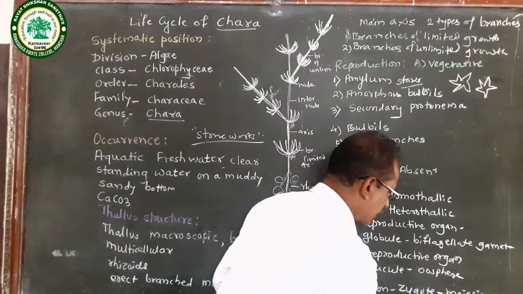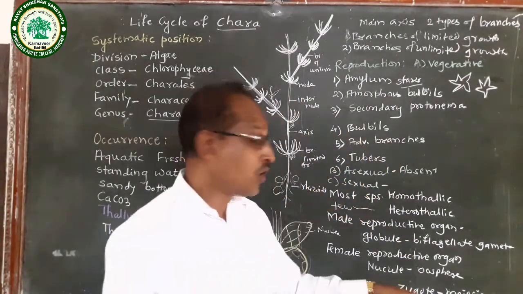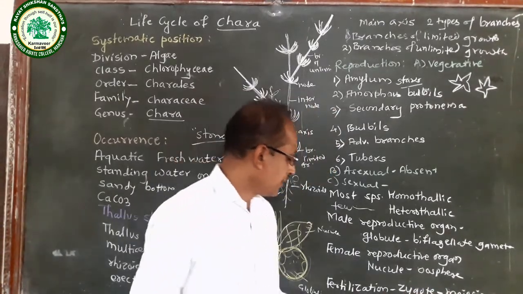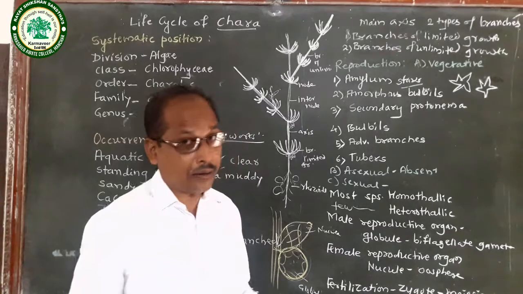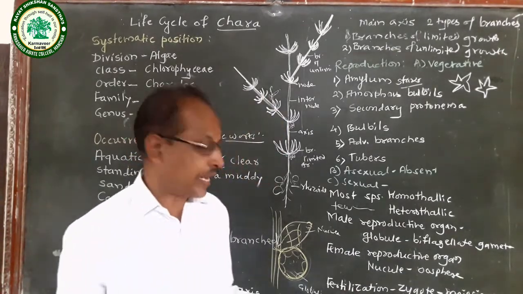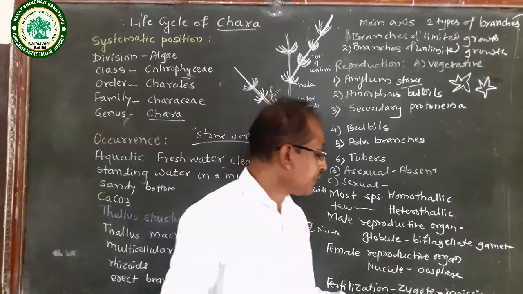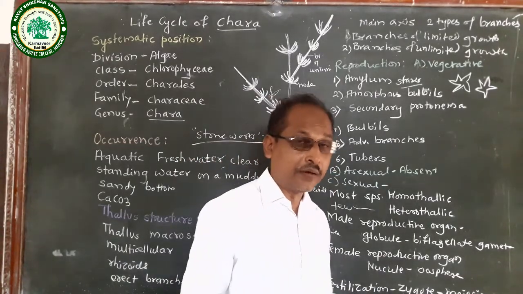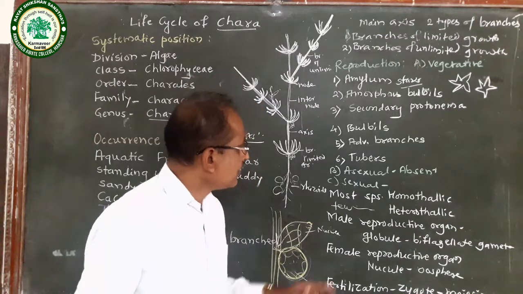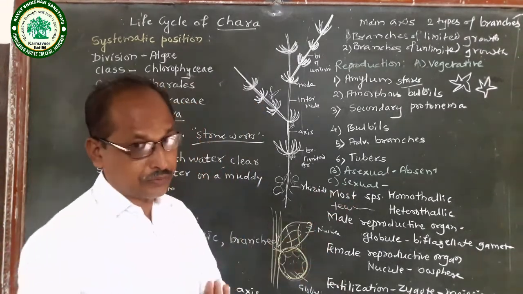In that zygote, meiosis takes place, reduction division takes place, and it forms a protonema, also called the early stage. Then that protonema develops into a new individual or adult plant. This is the sexual reproduction.